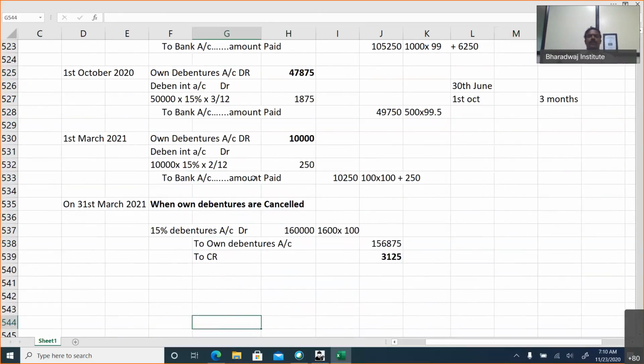This is about debentures purchased and cancelled immediately versus debentures purchased and held as investment.